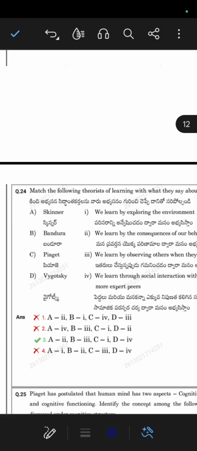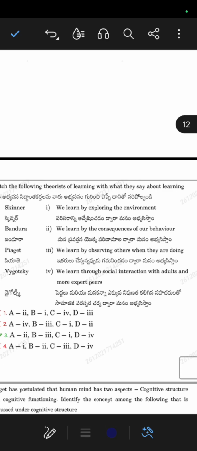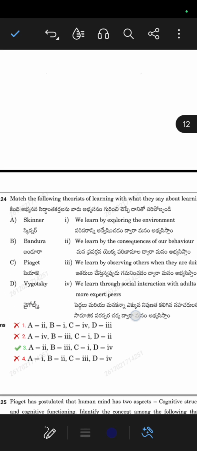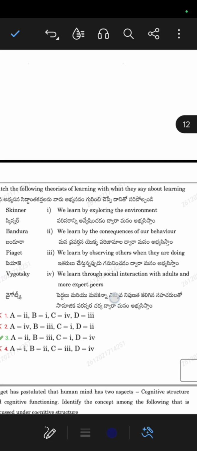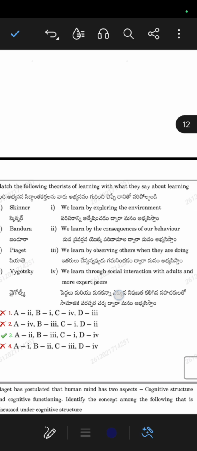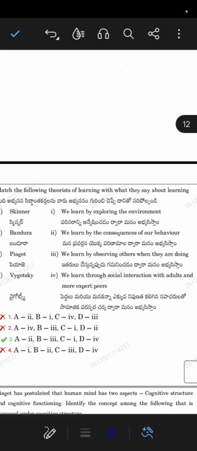One of the most important ones is Gardner, and you can learn many things about Gardner. Here the question lists the theorists Skinner, Bandura, Piaget, Vygotsky, against the statements: we learn by exploring the environment; we learn by the consequences of our behavior; we learn by observing others when they are doing; we learn through social interactions with adults and more expert peers.